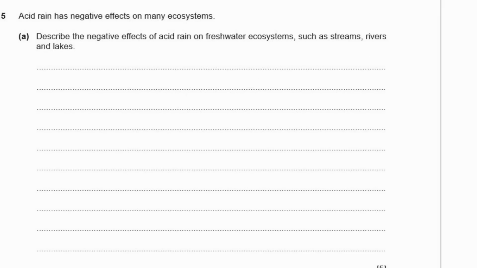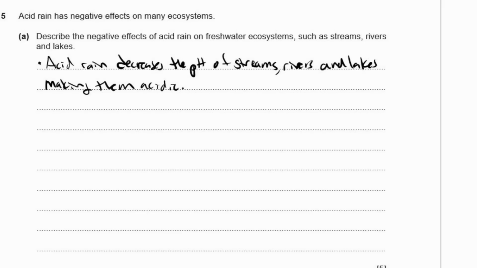Question 5. Acid rain has negative effects on many ecosystems. A. Describe the negative effects of acid rain on freshwater ecosystems such as streams, rivers, and lakes. All right, so the most important thing that affects everything else is that acid rain decreases the pH of the lakes and rivers and streams to make them acidic. Acid rain decreases the pH of streams, rivers, and lakes, making them acidic.